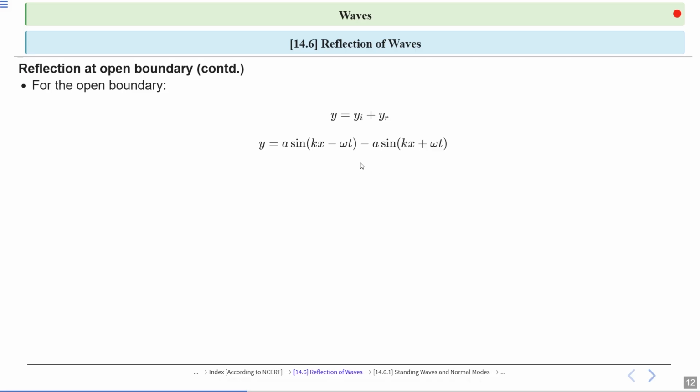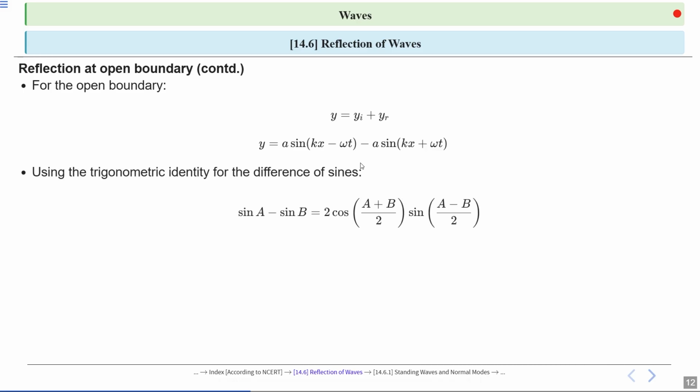Here we have substituted the wave equations for the incident wave as a sin(kx minus ωt) and the reflected wave as minus a sin(kx plus ωt). Now we will use the sine difference identity to rearrange the above equation. sin A minus sin B is equal to 2 cos((A+B)/2) sin((A-B)/2). This helps simplify trigonometric expressions by converting differences into products.